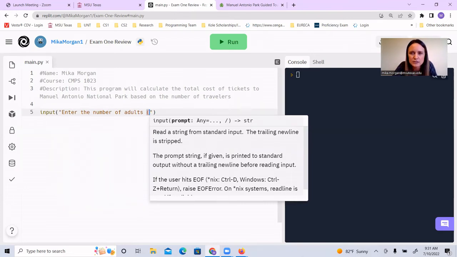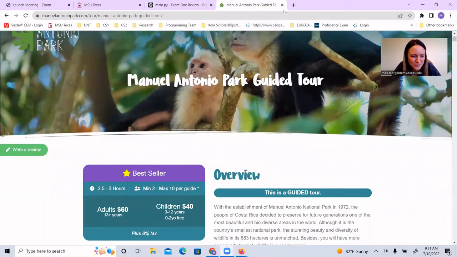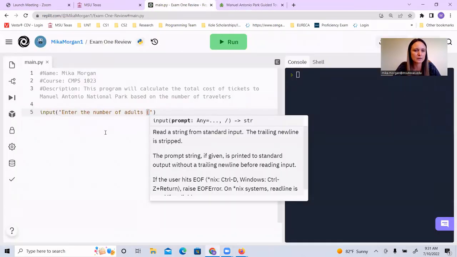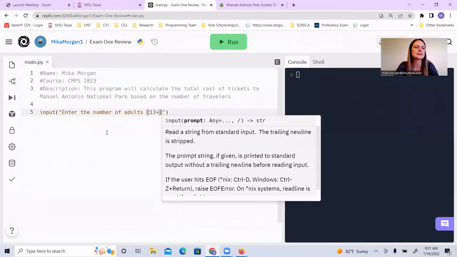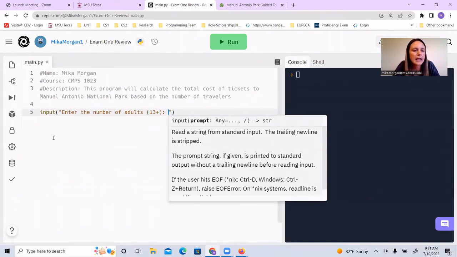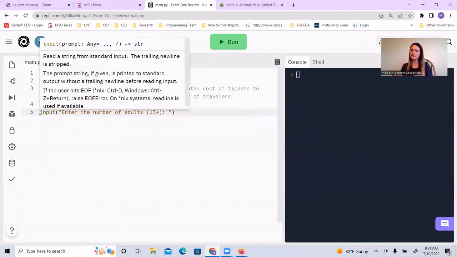I think it said that an adult is 13 and up. Okay, and that's really kind of an inconvenient place for that tab to be. Maybe I should move that over, but yes, an adult is going to be considered 13 and above. So let's go ahead and let them know that is 13 plus. So if we say enter the number of adults, okay, and this is going to read in the response and